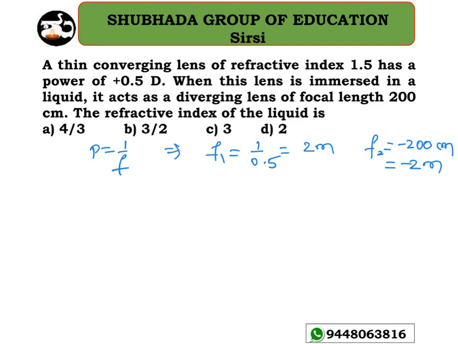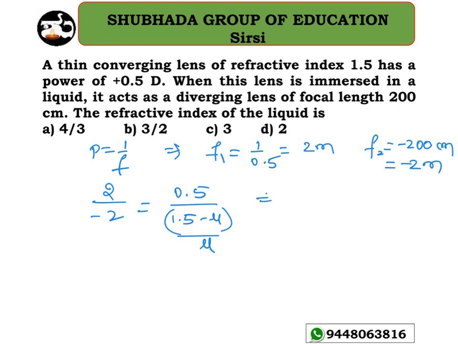Okay, so now again I have to use the Lensmaker's formula to get the answer here. Same as the last problem, equation number 1 divided by equation number 2. If I do so, 2 divided by minus 2 equal to 0.5, that is 1.5 minus 1 is 0.5, divided by 1.5 minus mu whole divided by mu now.